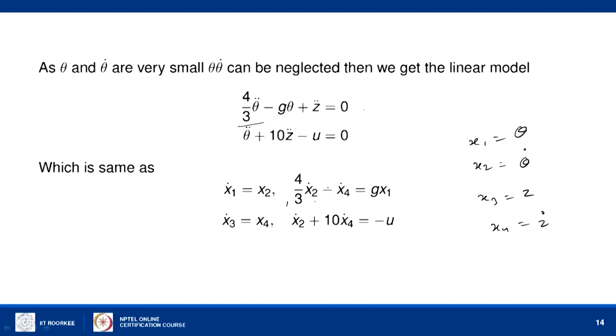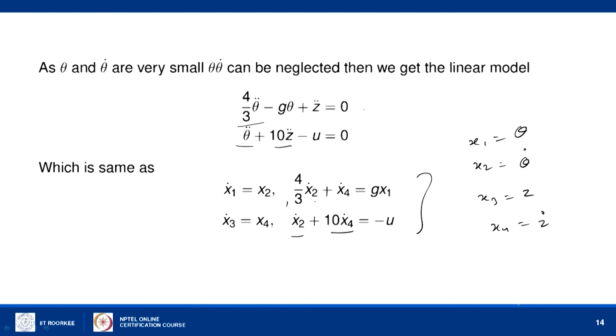So, it should be plus sign here, sorry, 4 by 3. So, we get this equation equal to g x1, and x3 dot is x4, and here x4 dot, that is 10 x4 dot plus x2 dot is this one equal to u. So, these two equations we get.